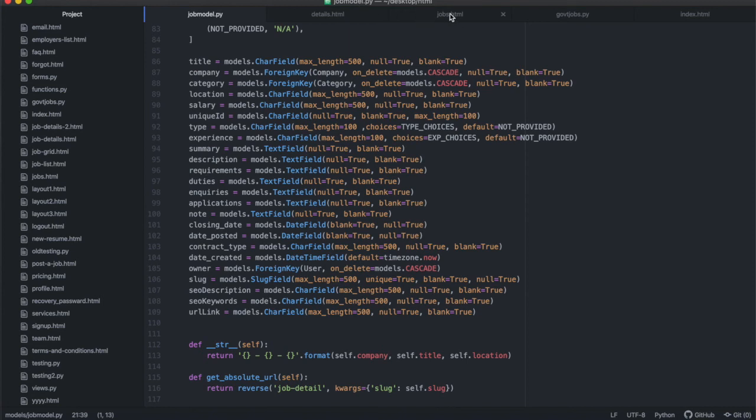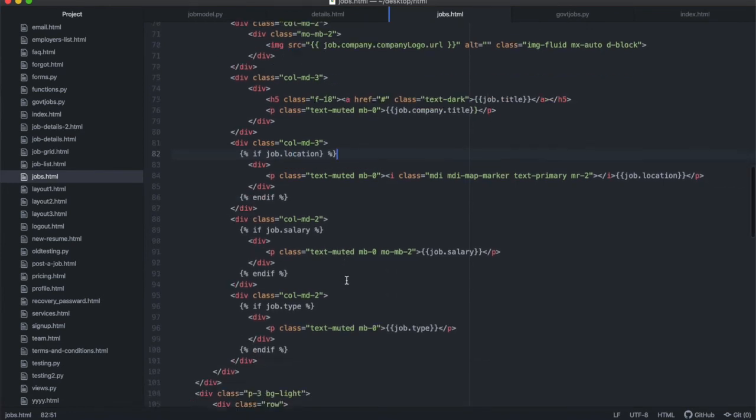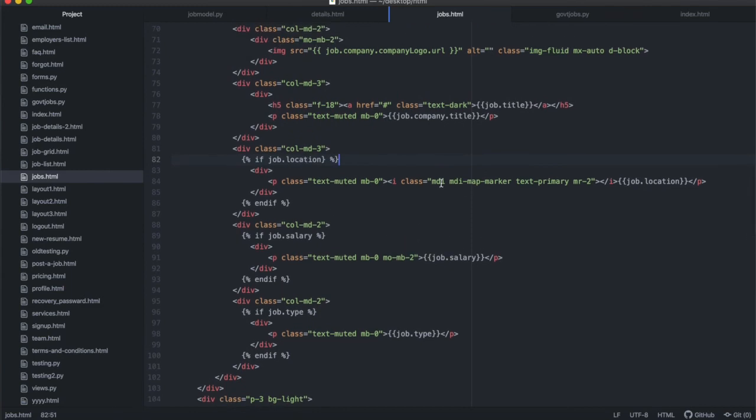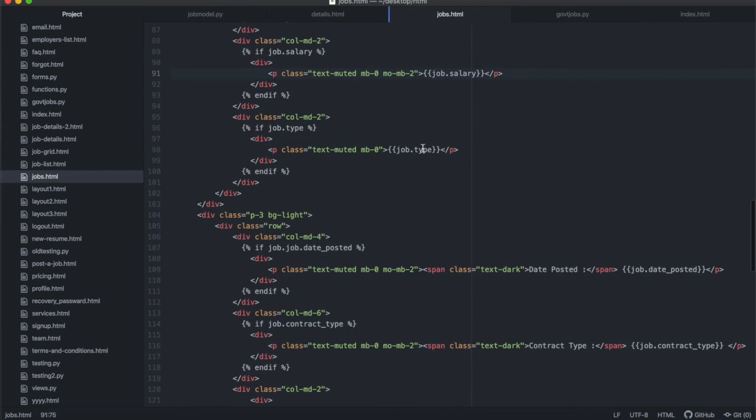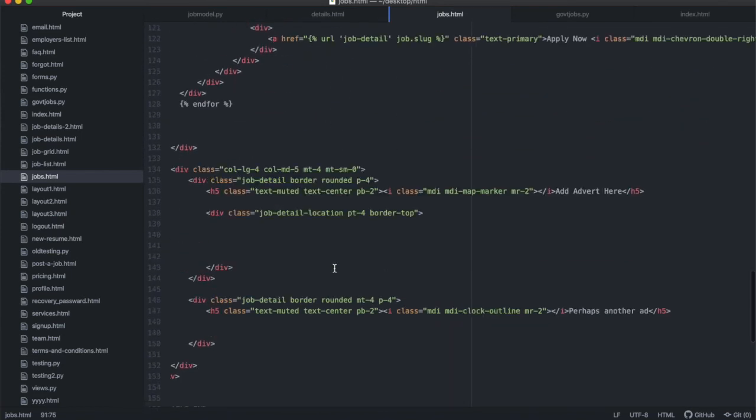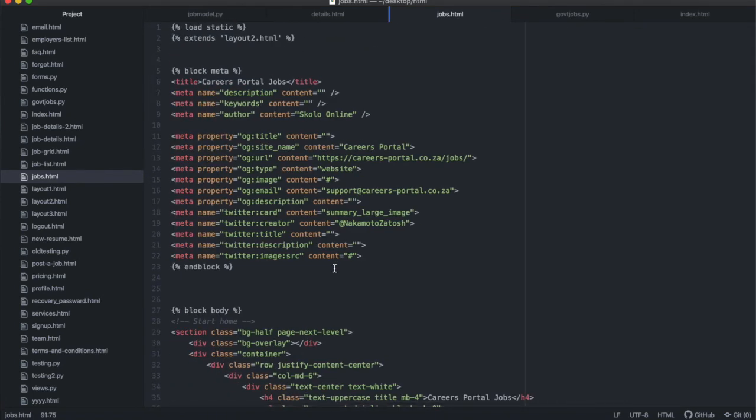So when it comes to the HTML, the important thing over here is that all of this is conditional rendering. If the location exists, you will show it. If the salary exists, you will show it. If the job type exists, you will show it. So all of them are under those if conditions. That's the only thing to mention. Everything else is pretty standard to what we've been doing when it comes to templating, so I'm not going to spend too much time on this template. If you've got questions, please watch some of the previous videos we've done on this.